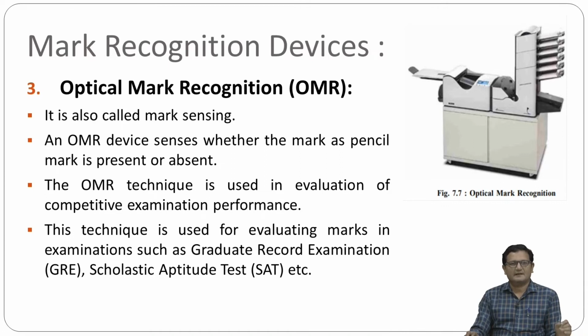This machine will recognize which mark is done on which question by which student, and depending upon that it will automatically evaluate the whole answer sheet of the student, and the marks will be automatically stored in the database.